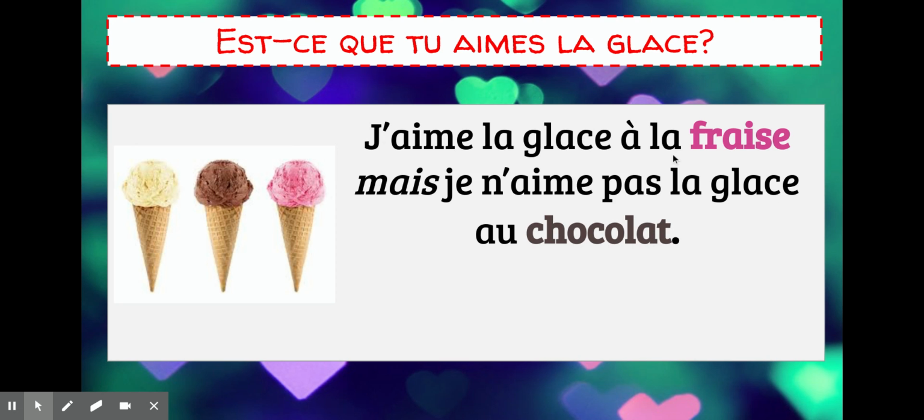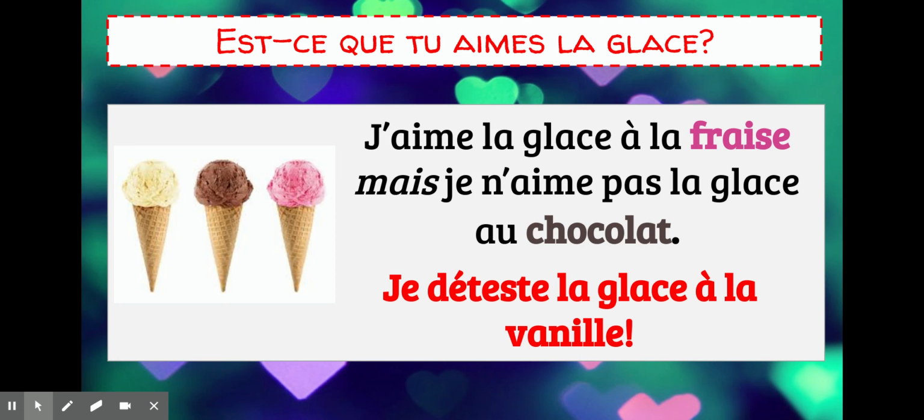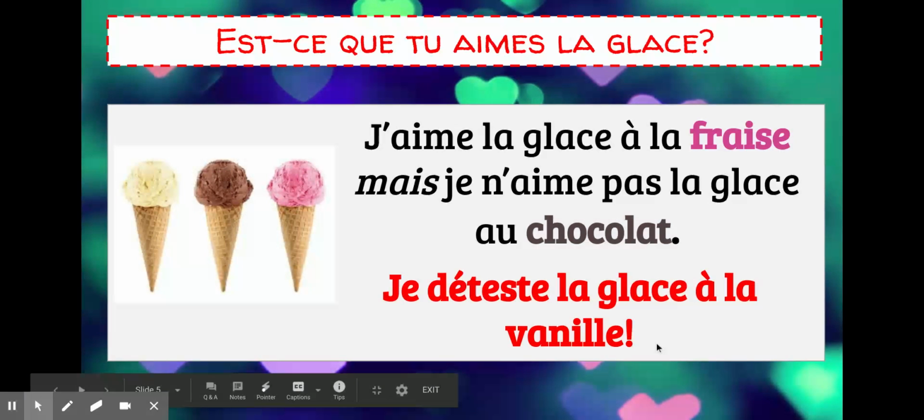So I'm saying that I like strawberry ice cream, but, and then you tell me what this last part means. Je n'aime pas la glace au chocolat. It means I don't like chocolate ice cream. And then last part, je déteste la glace à la vanille. So je déteste, we should remember, means I hate. La glace is ice cream. À la vanille is what? Vanilla. So we've got strawberry, fraise, chocolate, chocolat, and vanille is vanilla.